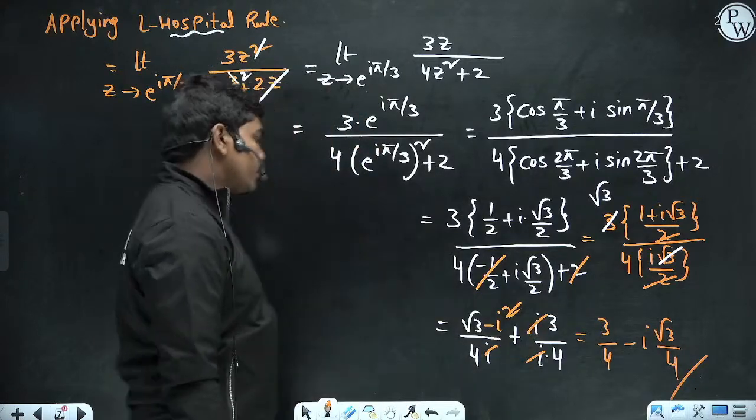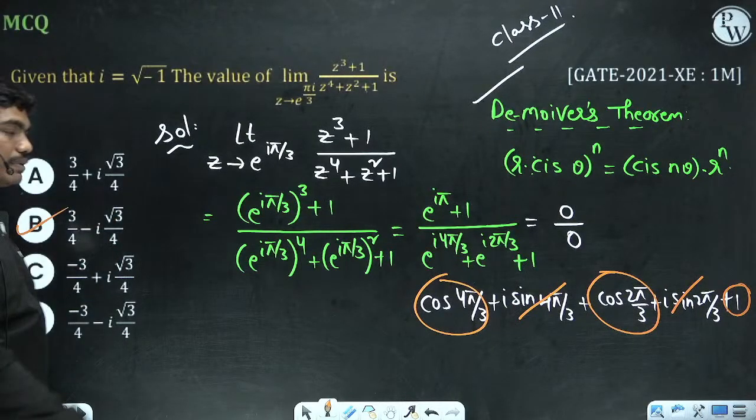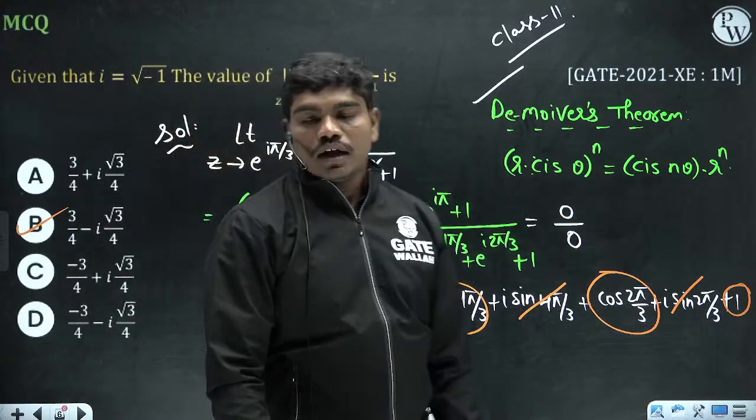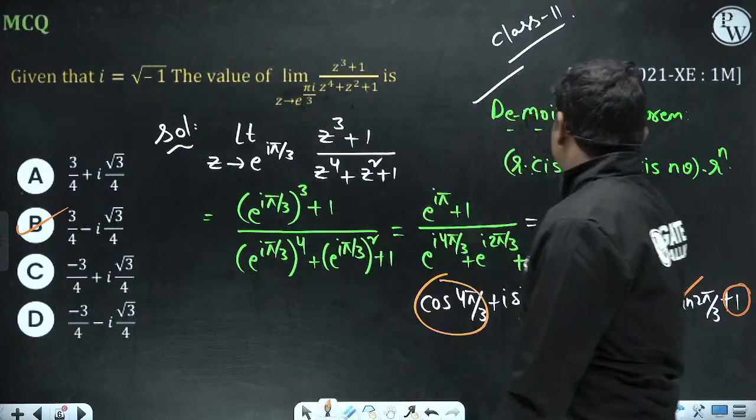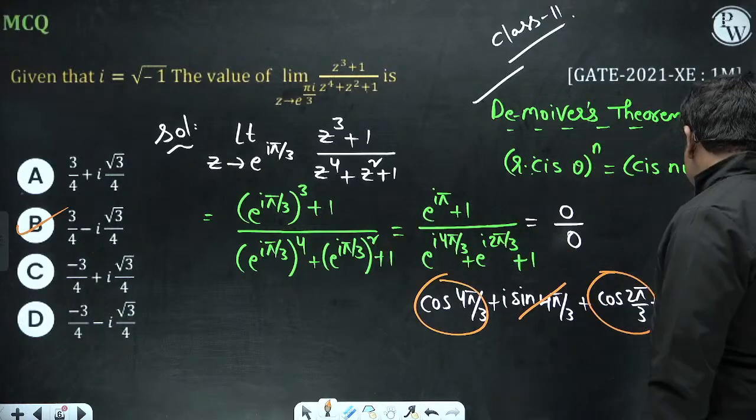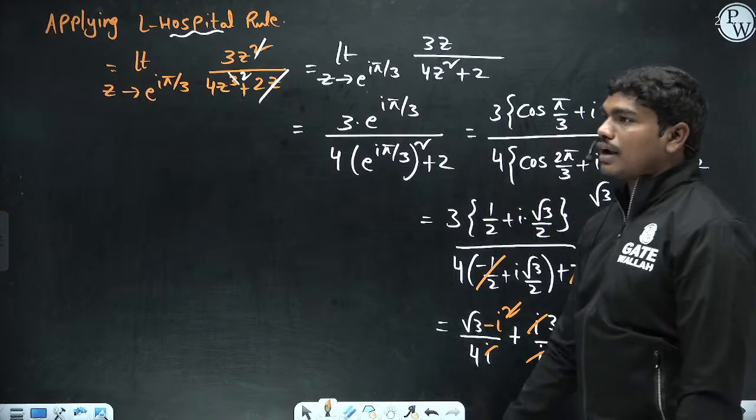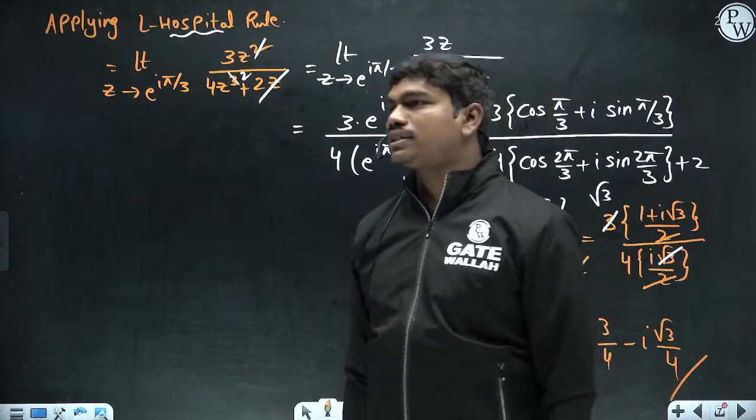Clear? So 3 by 4 minus i times root 3 by 4. So 3 by 4 minus i times root 3 by 4 is the correct answer. Clear? If you know this logic in complex numbers, then immediately you can identify that it is 0 by 0 form. So if you apply L'Hospital within 2-3 steps or 4 steps maximum, you can apply this and you can get the answer.